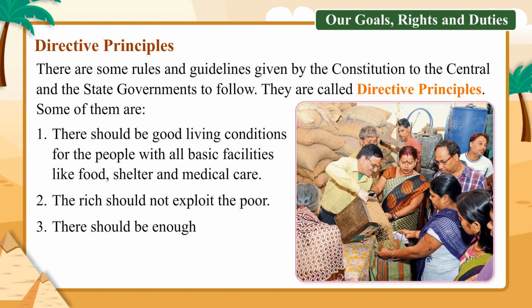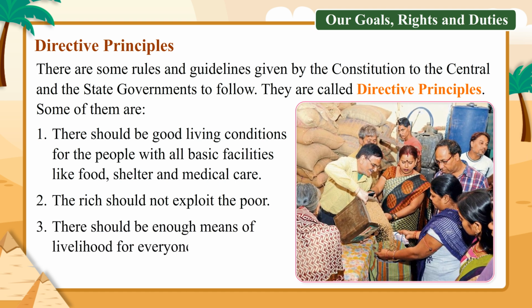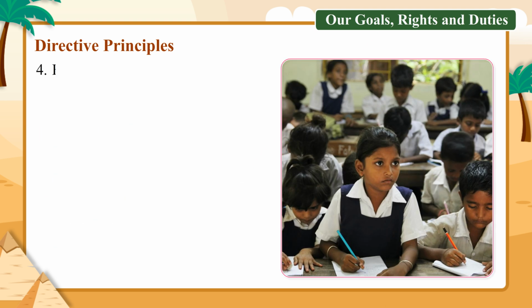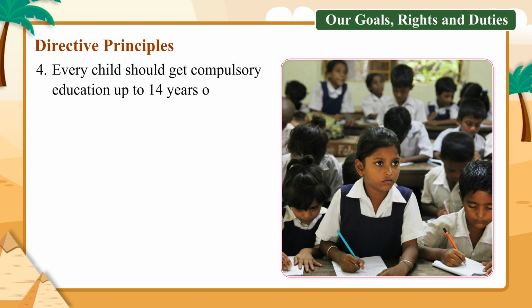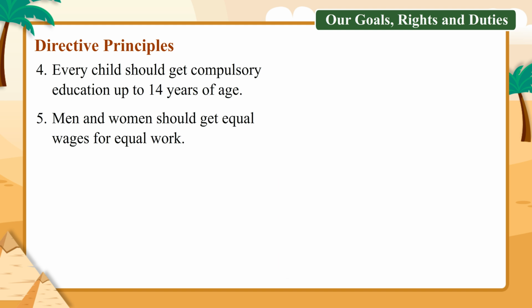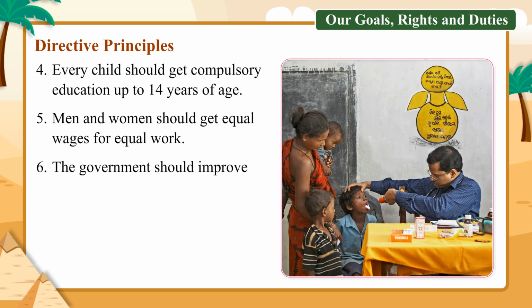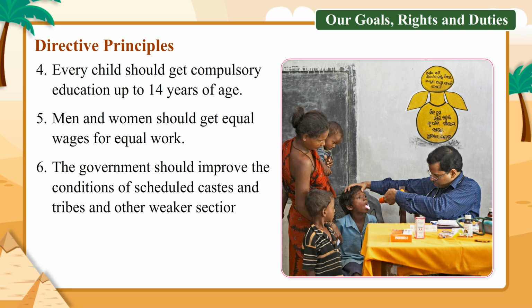3. There should be enough means of livelihood for everyone. 4. Every child should get compulsory education up to 14 years of age. 5. Men and women should get equal wages for equal work. 6. The government should improve the conditions of scheduled castes and tribes and other weaker sections of the society.